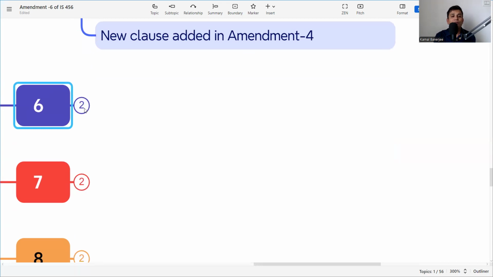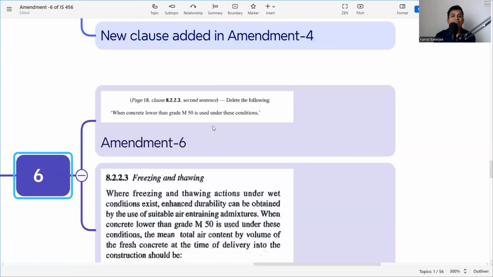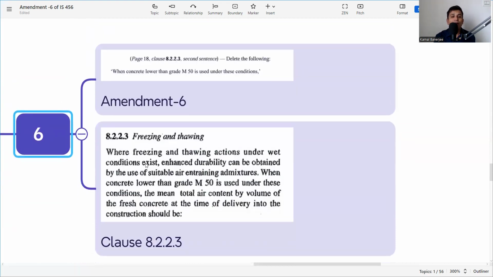Next clause is freezing and thawing cycle. So what is it saying? Delete the following: when concrete lower than. So here it is clause 8.2.3 in the original IS 456. Freezing and thawing actions under wet conditions exist. Enhanced durability can be obtained by the use of a suitable air entraining admixture. So whenever a freezing and thawing cycle is there, we use an air entraining admixture.